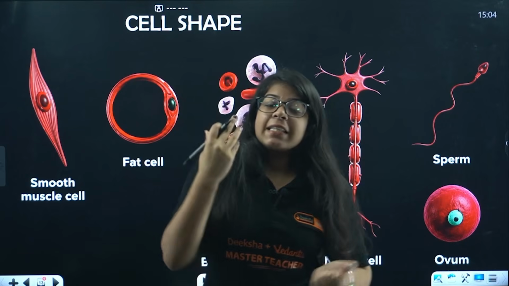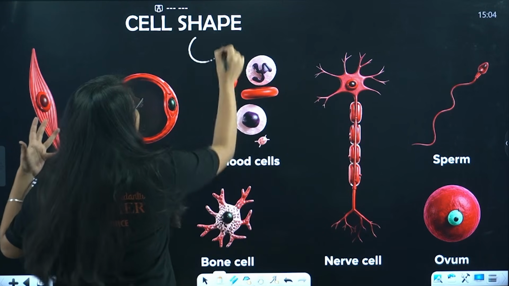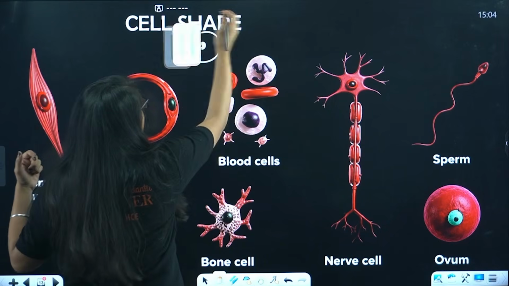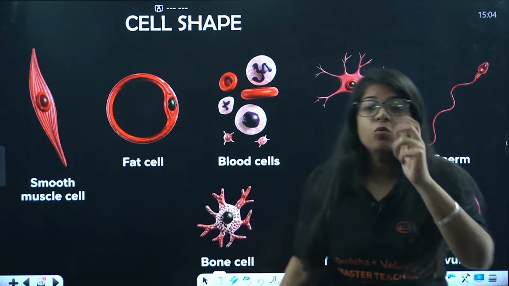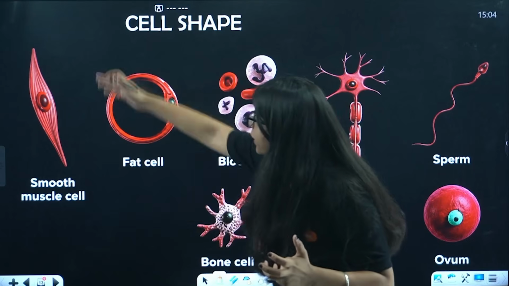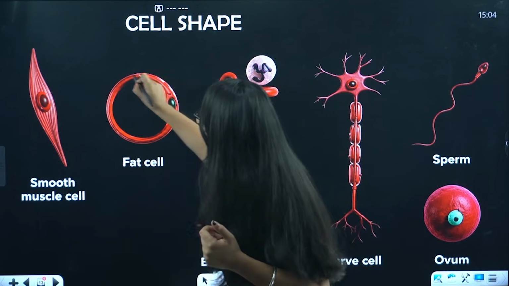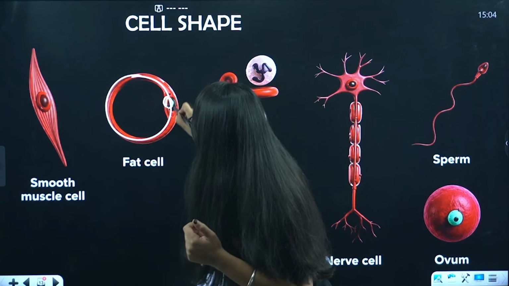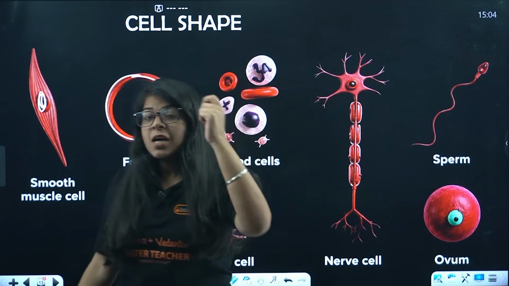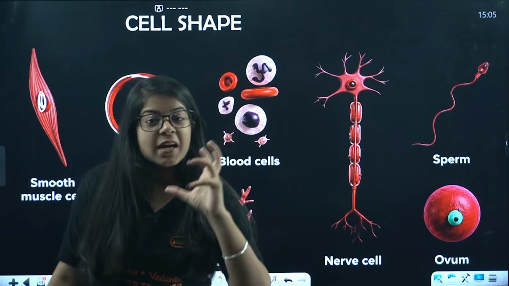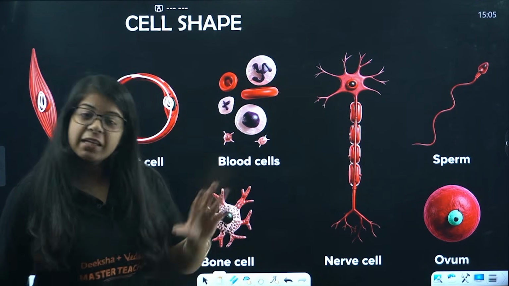Now coming on to cell shape. Beta, the cells are of different shapes. Why was I drawing the cell like this, right? We will understand that, but a cell is not just a round structure. It can be elongated like this. These are our muscle cells. It can be a fat cell like this, and it has a nucleus inside it. It also has a nucleus inside it, right? You just study what we are seeing, okay? We are seeing so many nuclei in there, and we'll study them later in detail in this lecture only.